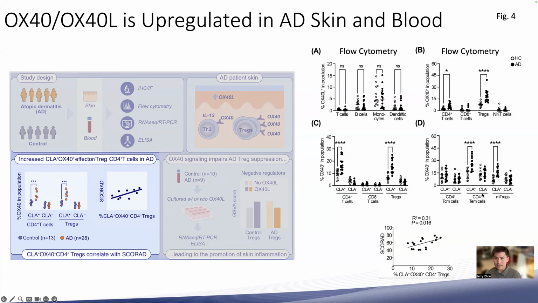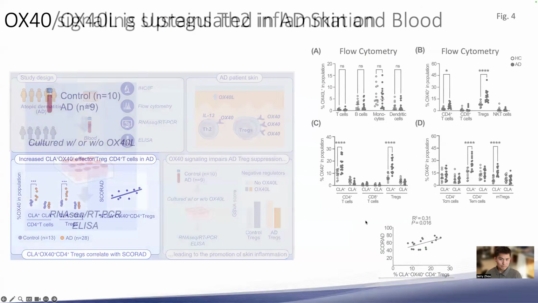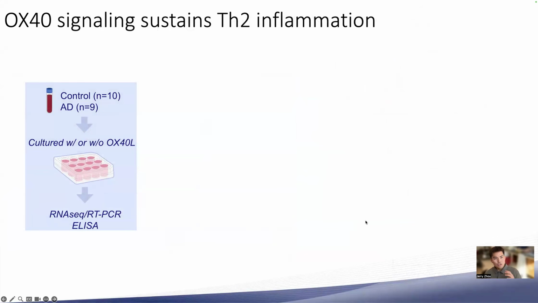In this particular graphic, the AD patients are the black dots and the healthy controls are the unfilled dots. And the CLA positive cells are listed here as well as here. So interestingly, the proportion of OX40 positive Tregs is also actually positively correlated with AD severity. Now, so far this data would suggest that there's a pathogenic role for OX40 in atopic dermatitis.